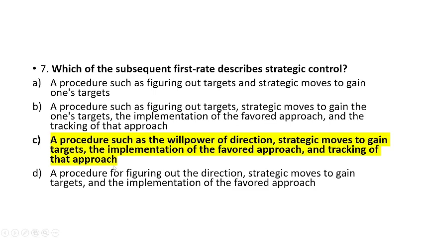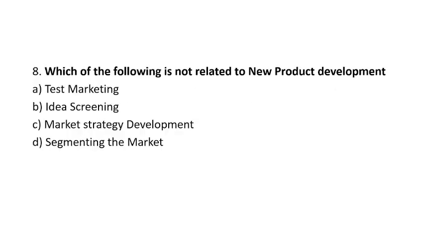A strategic control deals with a procedure such as the willpower of the direction, strategic moves to gain targets, the implementation of the favored approach, and tracking. If the company wants to do the strategic control, they have to track whether the work is performed as per the strategy implemented or not. Option C is the right answer.